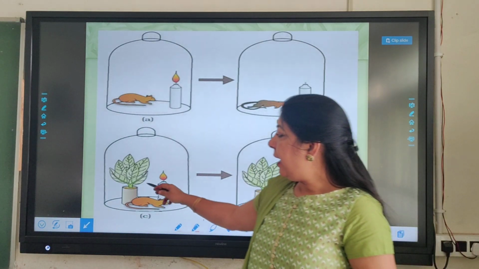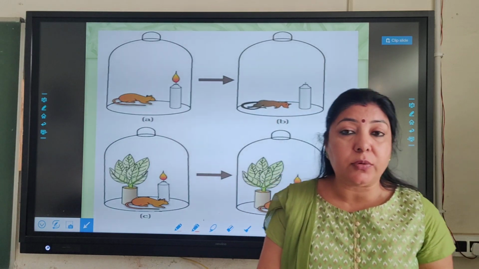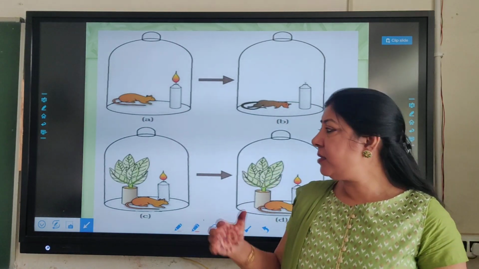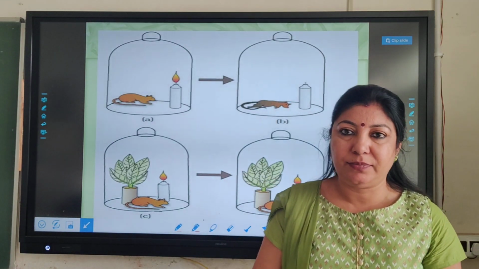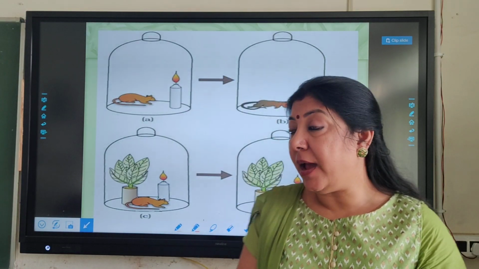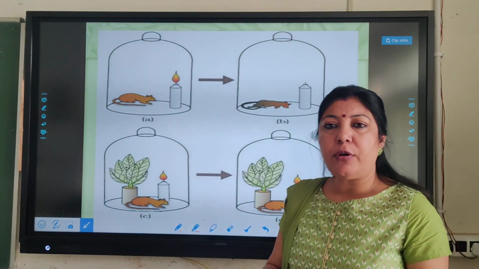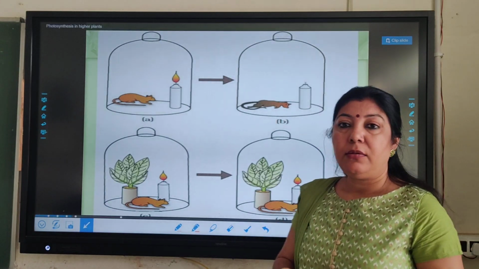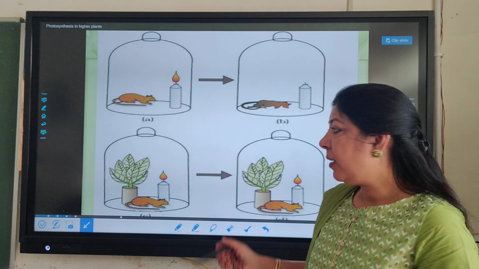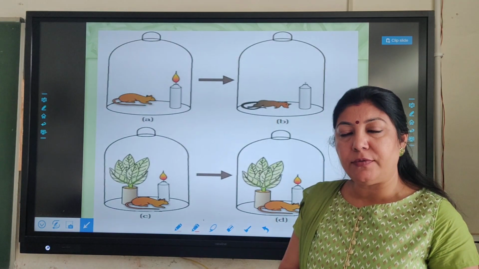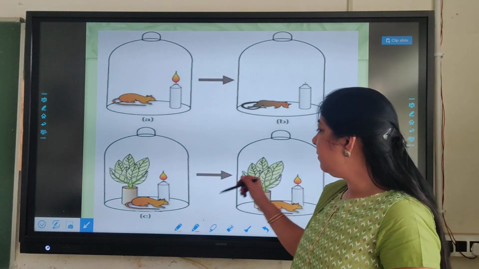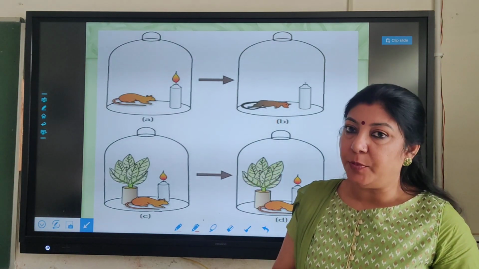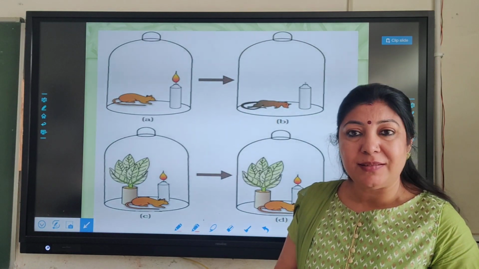Later on, he kept one mint plant also, along with the mouse and the burning candle. And to his surprise, even after a very long time, the candle kept on burning and the mouse also survived, along with the mint plant, which also kept on living.